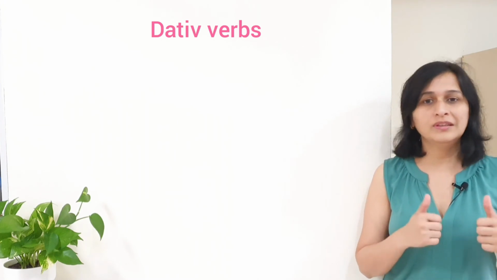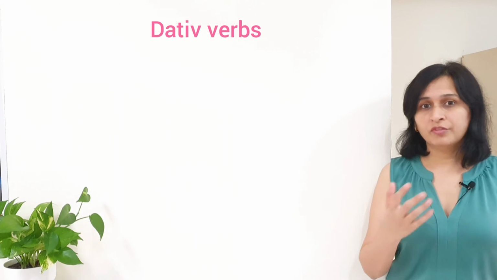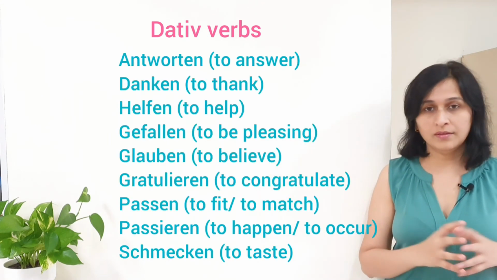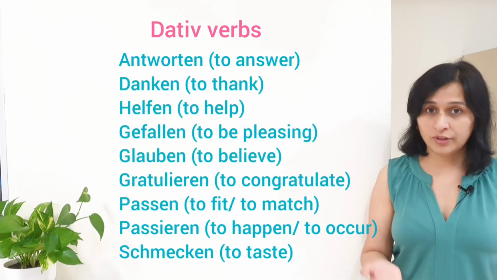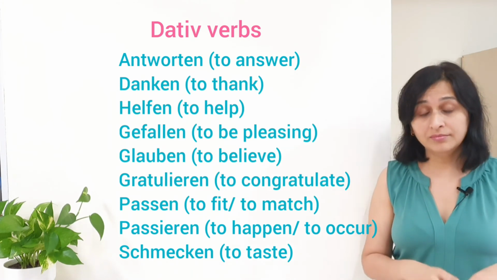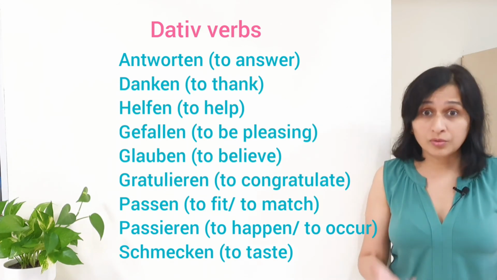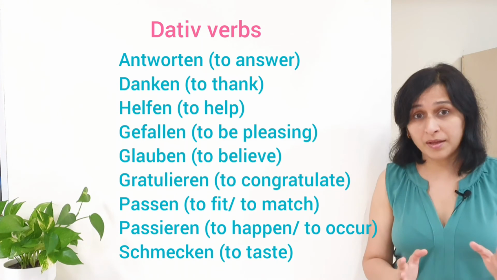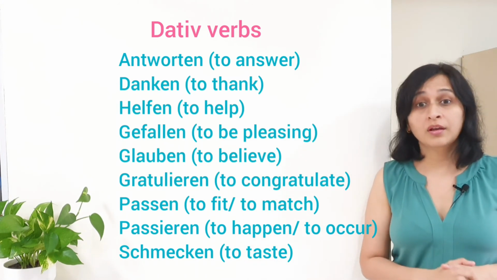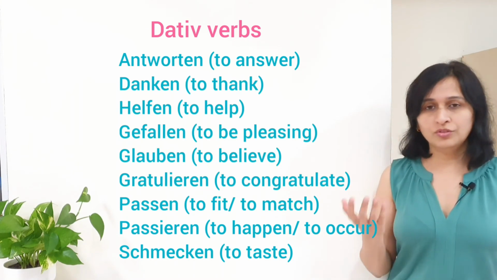Here is the list of the common dative verbs that you need in day to day life. So, with these verbs you do not need a direct object, you do not need accusative case. First one is antworten, which means to answer, danken means to thank, helfen means to help, gefallen means to be pleasing, glauben means to believe, gratulieren means to congratulate, passen means to fit or to match, passieren means to happen or to occur, schmecken means to taste.